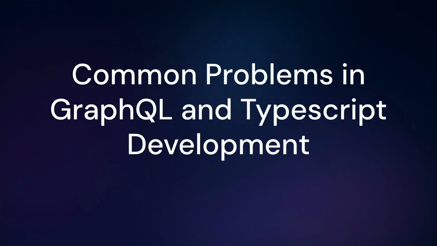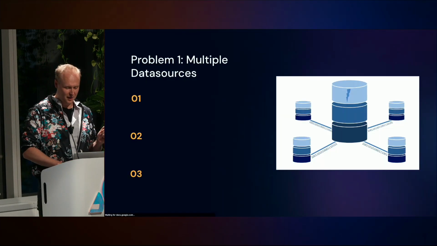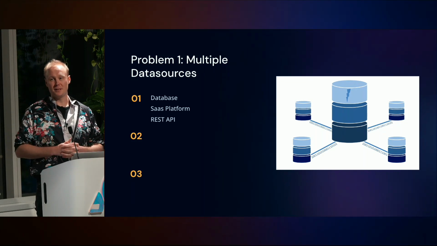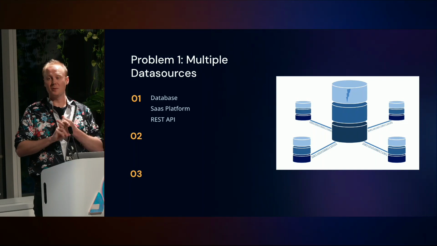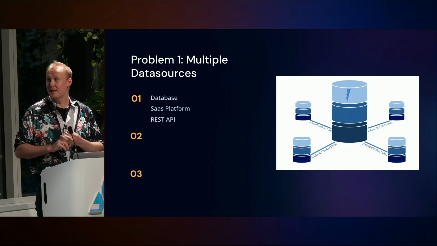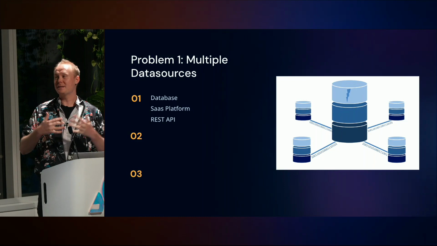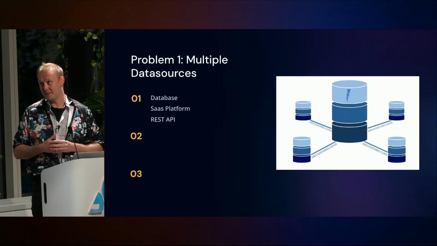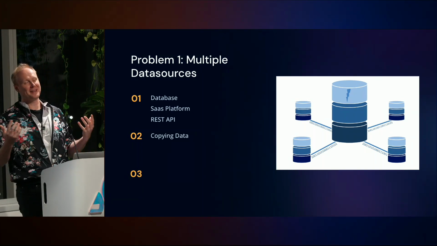So with that little bit of background, let's talk about the kinds of problems you might run into as a developer building a modern app. The first one is that you've probably got multiple data sources. You've probably got a database that is something like orders, and then you have customer info in Salesforce or Microsoft CRM Dynamics. And then you maybe have another API for your invoices for something like Xero. And you have to put all these things together and connect them up in order to have a great web app experience. So one solution you might come to trying to do that is to copy all that data together.